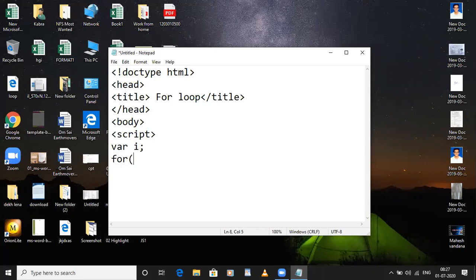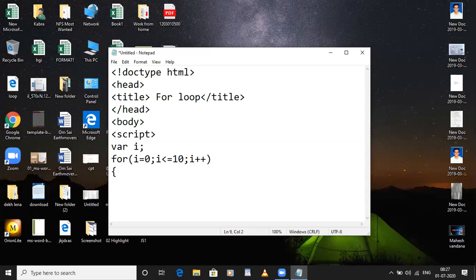Now if you want to print it from 1, then initialize the value of I with 1. If you want to print it from 0, you can write 0. This is the initialization of the variable. Then semicolon. Till which value you have to print, you will write in the condition part. Suppose I will write I less than equal to 10, right? Now every time if you want to increment the value of variable by 1, then you will write I plus plus, right?